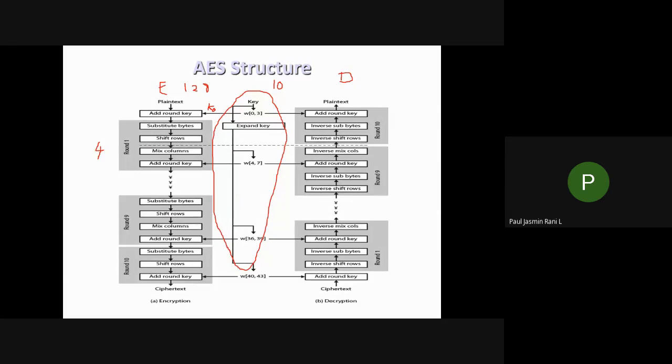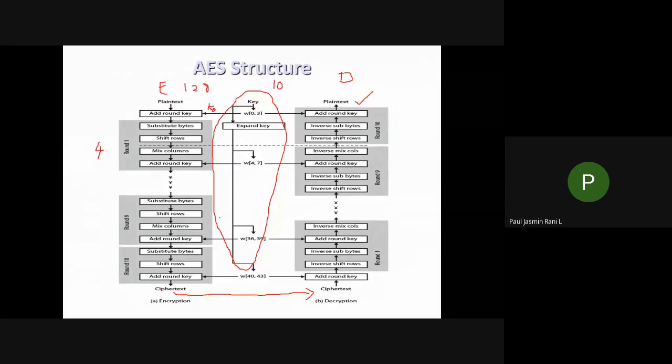If any plain text is given to this algorithm, it will accept the 128-bit plain text, then it will do all these steps. After completing this, you will get a ciphertext. Then again, if you want to do decryption, this ciphertext will be taken as the input. Again, you have to reverse all those steps. Finally, you will get the plain text. So this is the outline of the AES structure. Next, we are going to take an example, and we are going to see how each and every step is processed. Please, students, listen here.